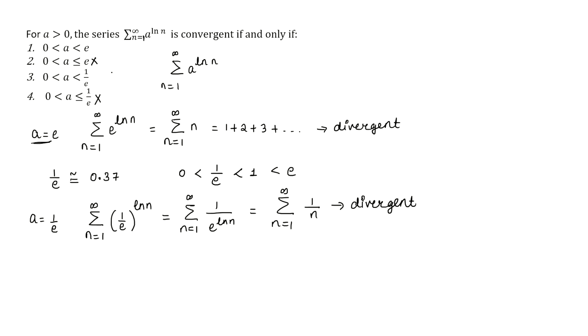And if we consider option 1, then option 1 also includes 1 by e in it. So option 1 is also false, and therefore option 3 is the correct answer. So the correct answer is option 3.